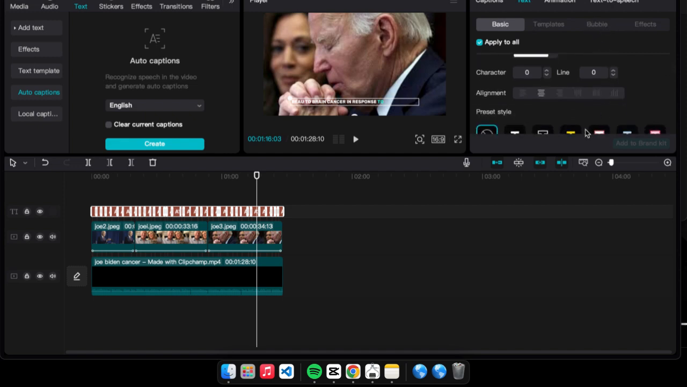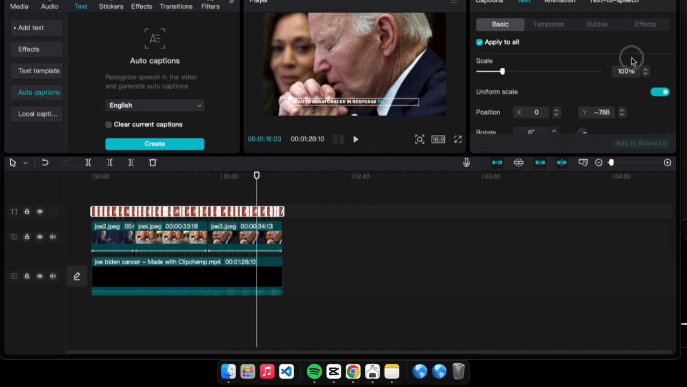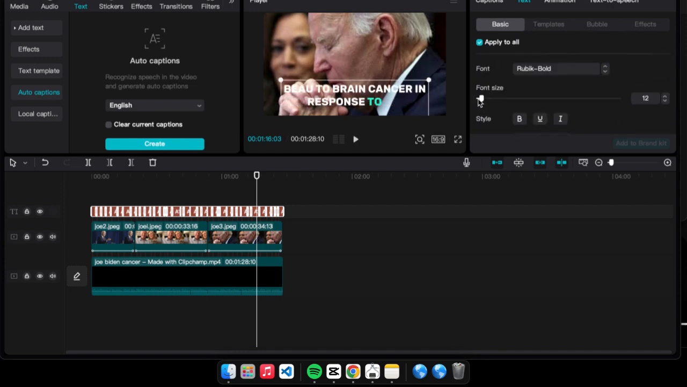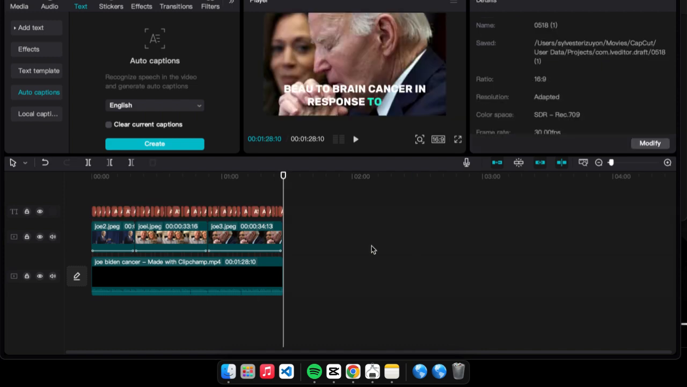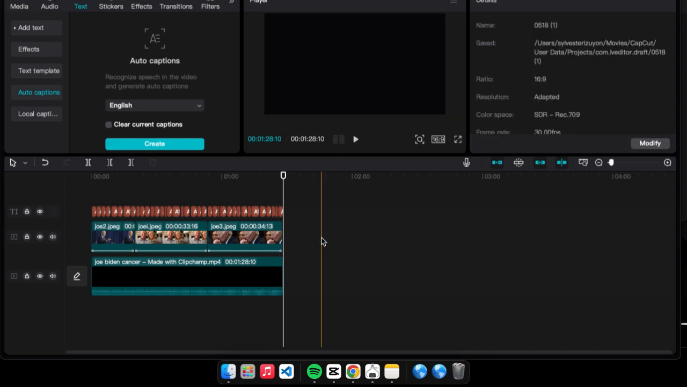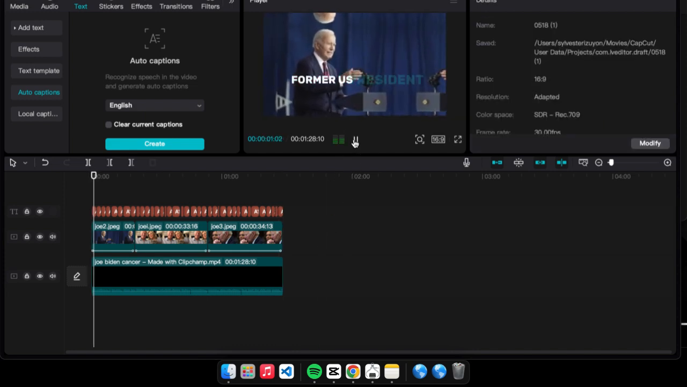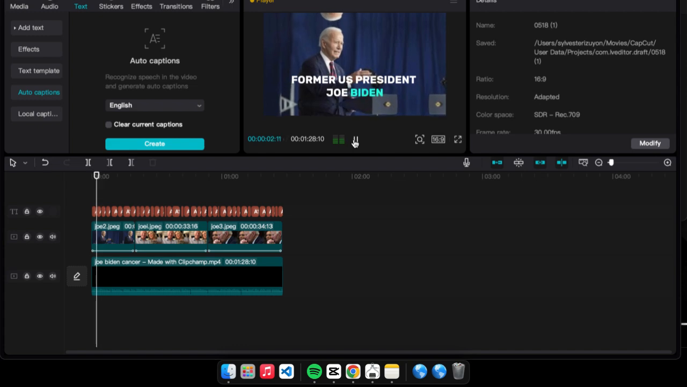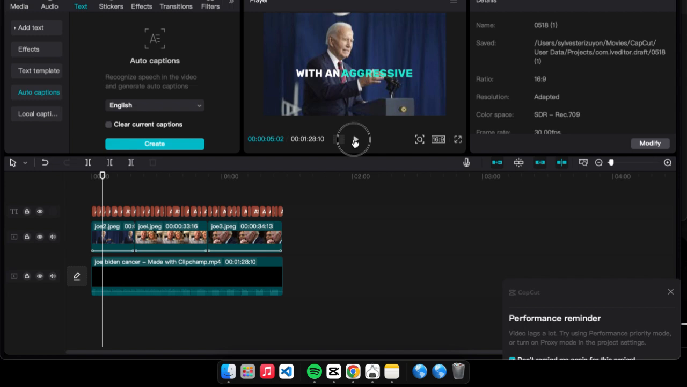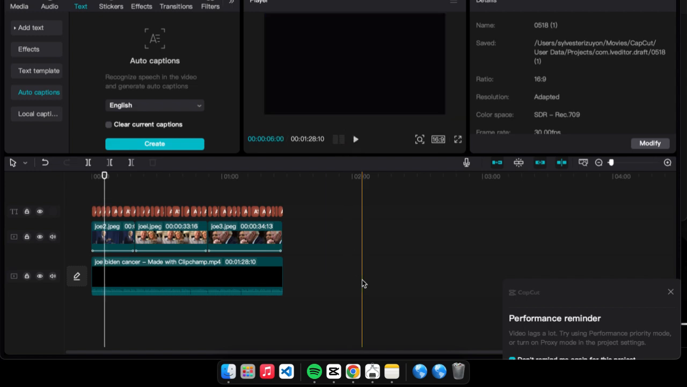So we can go up and let's increase the size of caption. We can increase the size of this particular text. So here you can increase the size. We can increase the size to 12. So exactly. So let's get this. Then we can drag it upward a little bit. Yeah. So you can see. Former U.S. President Joe Biden, aged 82, has been diagnosed with an aggressive form of prostate cancer that has metastasized to his bones. The diagnosis. You can see, guys, that is how you can do it.